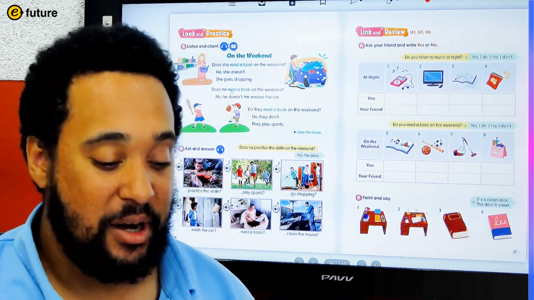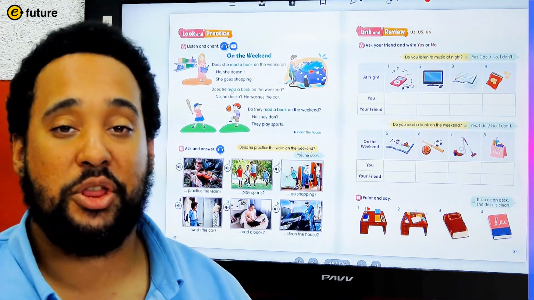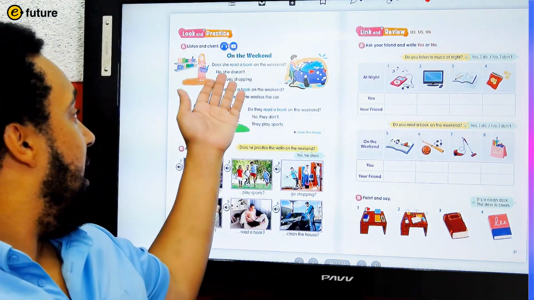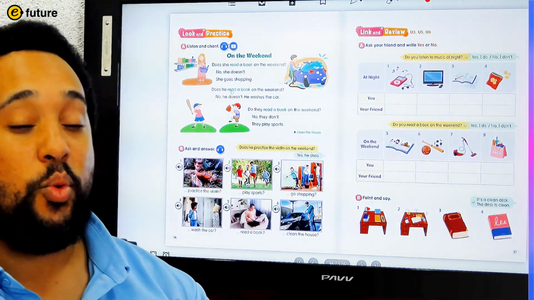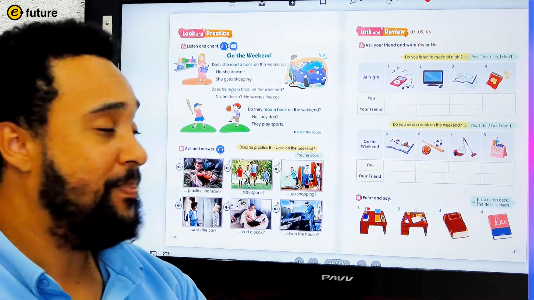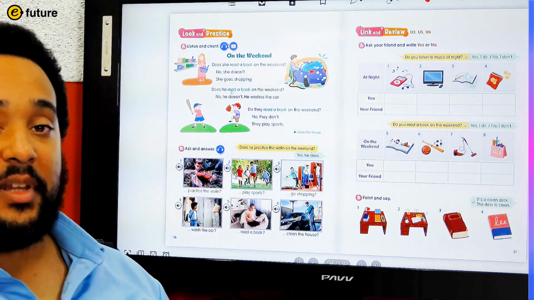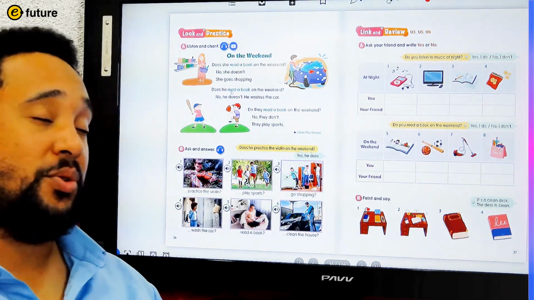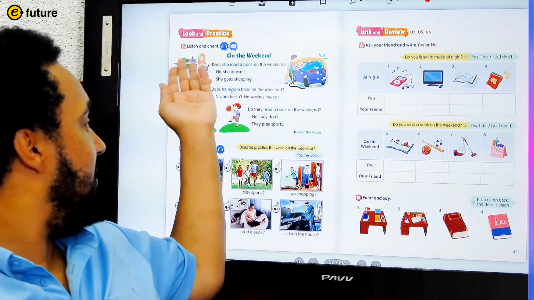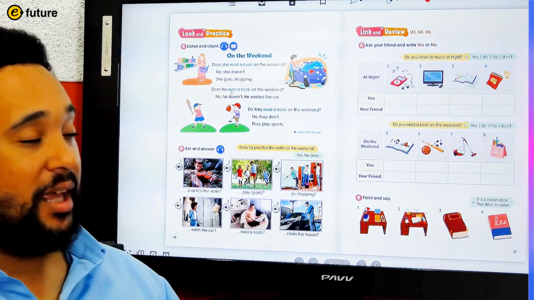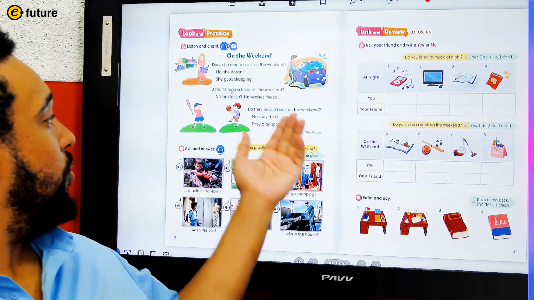All right, everyone. Let's get started by looking at page 36 in our student books. We're going to start today with our chant. Looking at this chant, what is it called? It's called On the Weekend. So we're going to be talking about different activities that we do on the weekend. So what is he doing? He is washing the car.